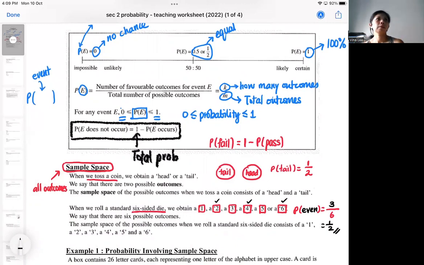Okay, so for example, when I go and take a driving test, what is the sample space? The sample space will be either I pass or fail. When you go and see a football match, what's the sample space? The sample space can be win, lose, or draw. So every event has a different sample space. So you've got to look at the context of the event.